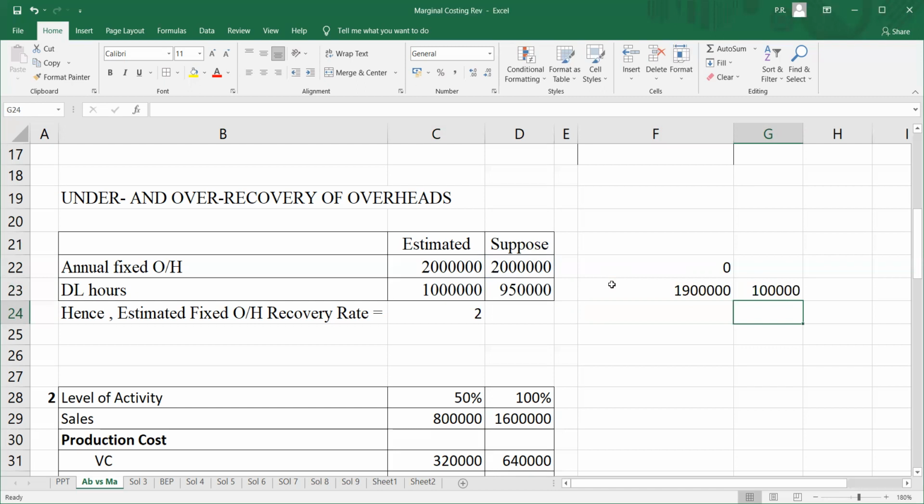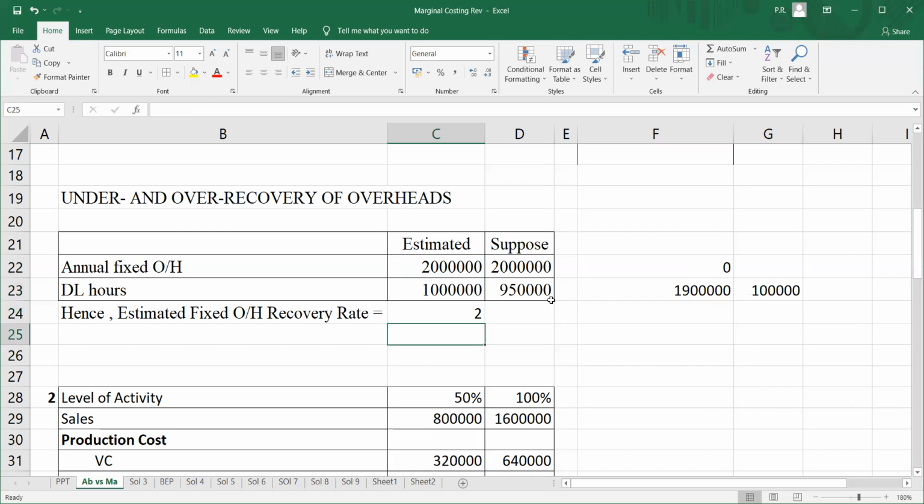The overhead rate is decided by businesses before the year starts, depending upon the estimates of their fixed overhead cost, which they feel will be incurred, and the direct labor hours that they are going to estimate. This is what was done in traditional costing. But this is the issue which leads to under absorption and over absorption of the cost.